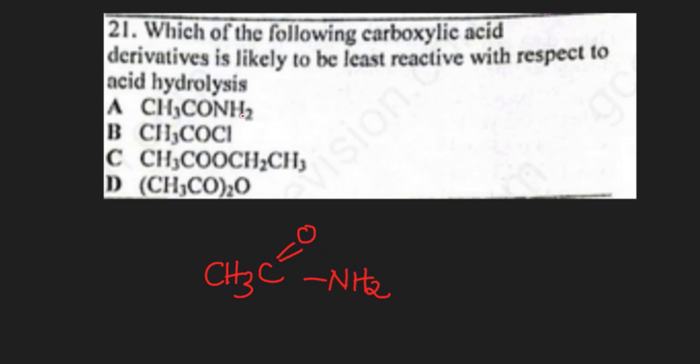So the least reactive acid derivative is going to be A, amide, because the nitrogen is electron donating, making the whole compound more stable and hence less reactive. So our answer is A.